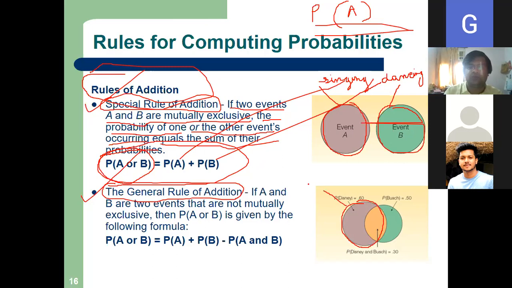Now look at my second example. There are some students who know singing. Again, I call it A. Please listen very carefully. This is the fundamental concept of probability. Dancing, this is called dancing. But look here.